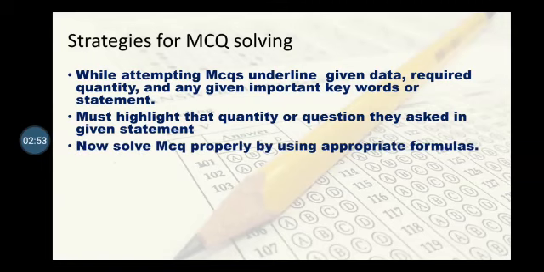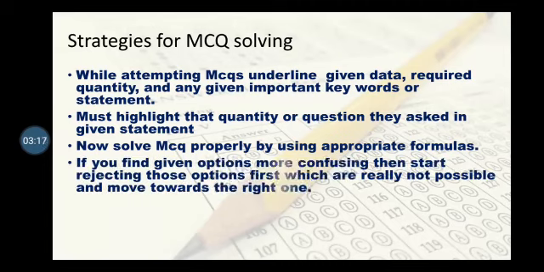Next, solve the MCQs properly by using the appropriate formulas. When you know what you are going to find out and what is given in the question, you will be able to know which appropriate formula or which concept is going to be used.